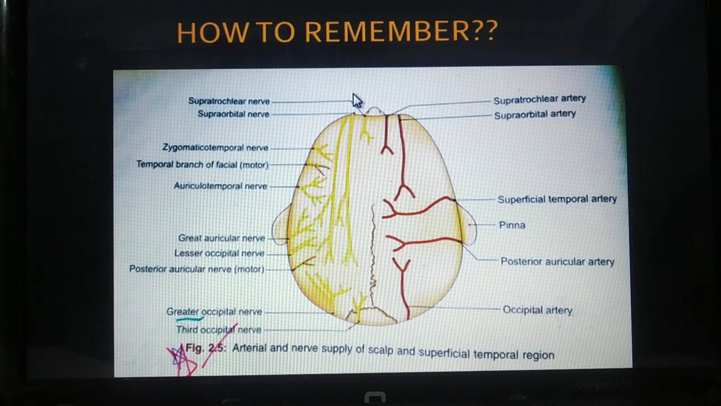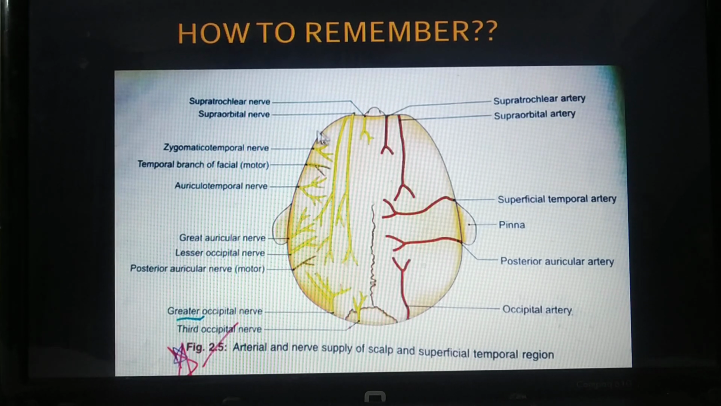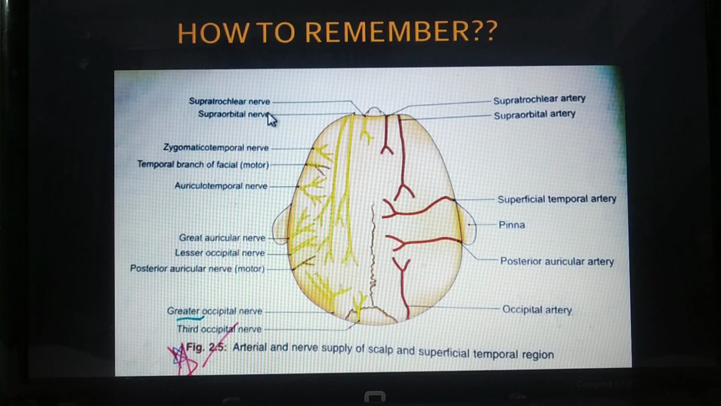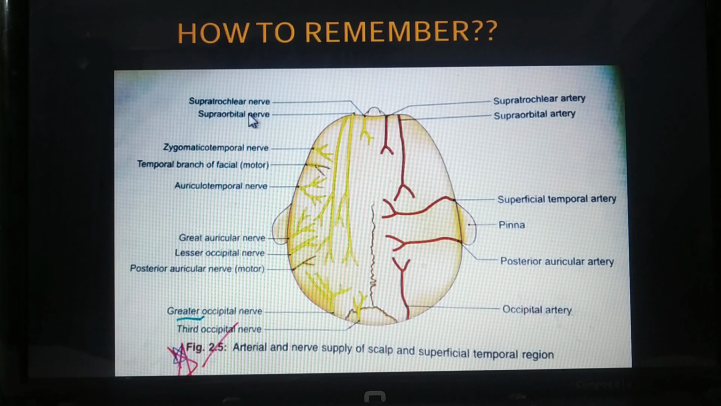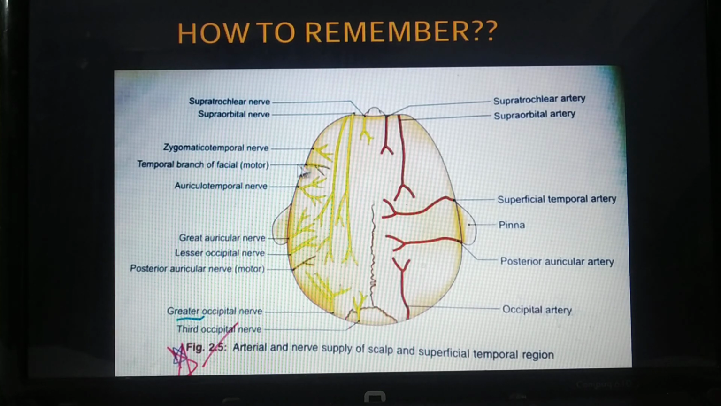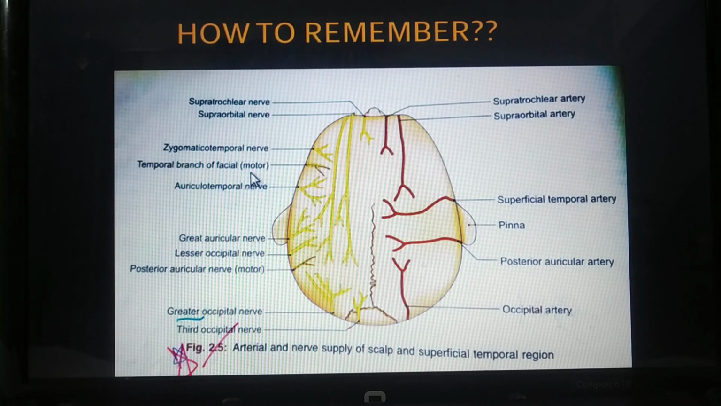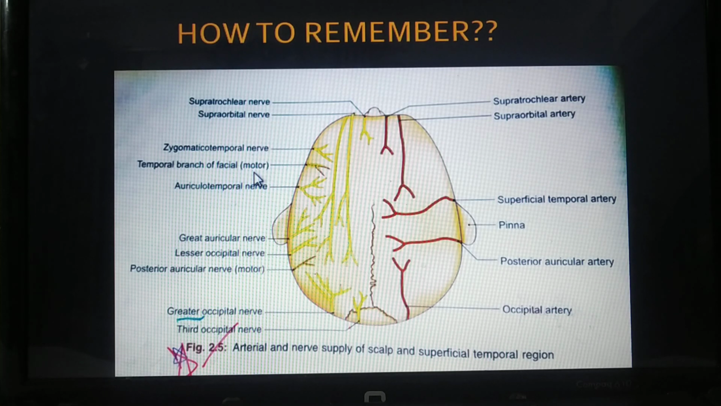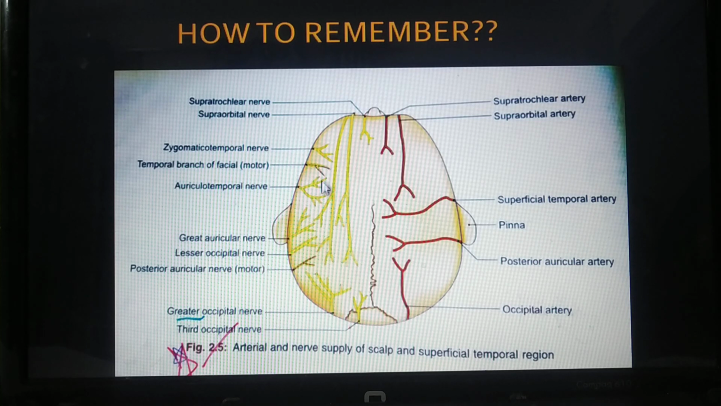Then we talk about the nerve. You may remember supratrochlear artery and supratrochlear nerve, supraorbital artery, supraorbital nerve. Now here, these are some branches. The most commonly asked question over here is, what is the motor branch? So remember that the temporal branch of facial nerve is the only one being motor in the anterior part, whereas in the posterior part, it is the posterior auricular nerve being motor.